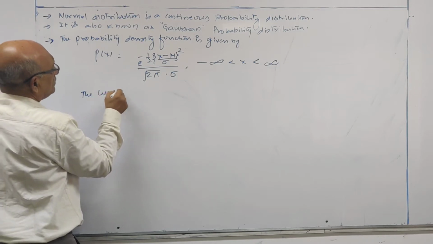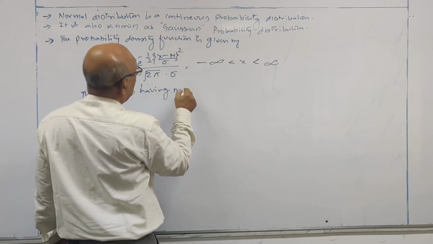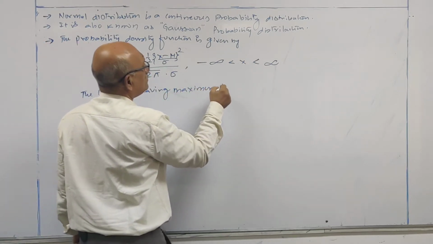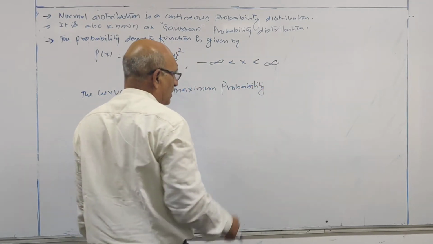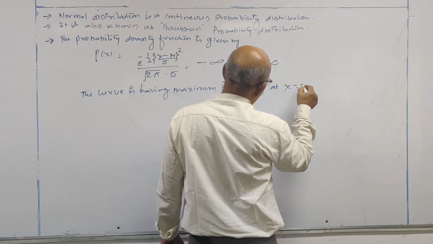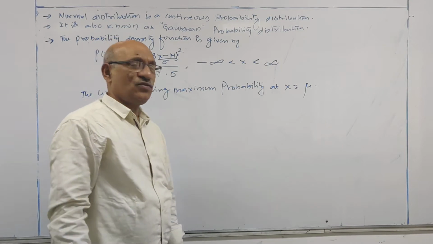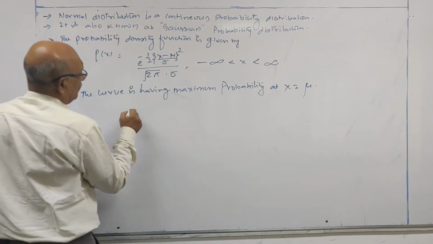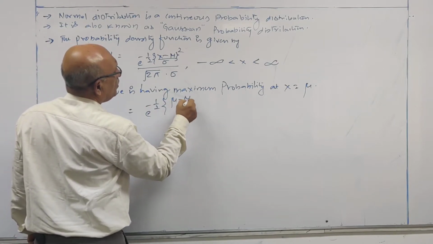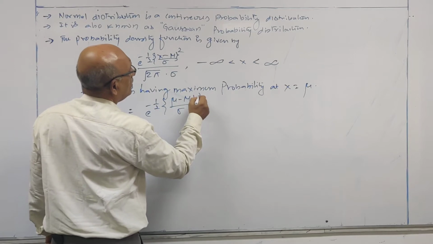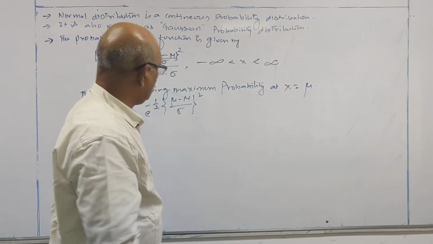The curve is having maximum probability at x is equal to mu. So when I replace x is equal to mu, it is e power minus 1 by 2 into (mu minus mu) divided by sigma whole square. You have to read it as mu, population mean.